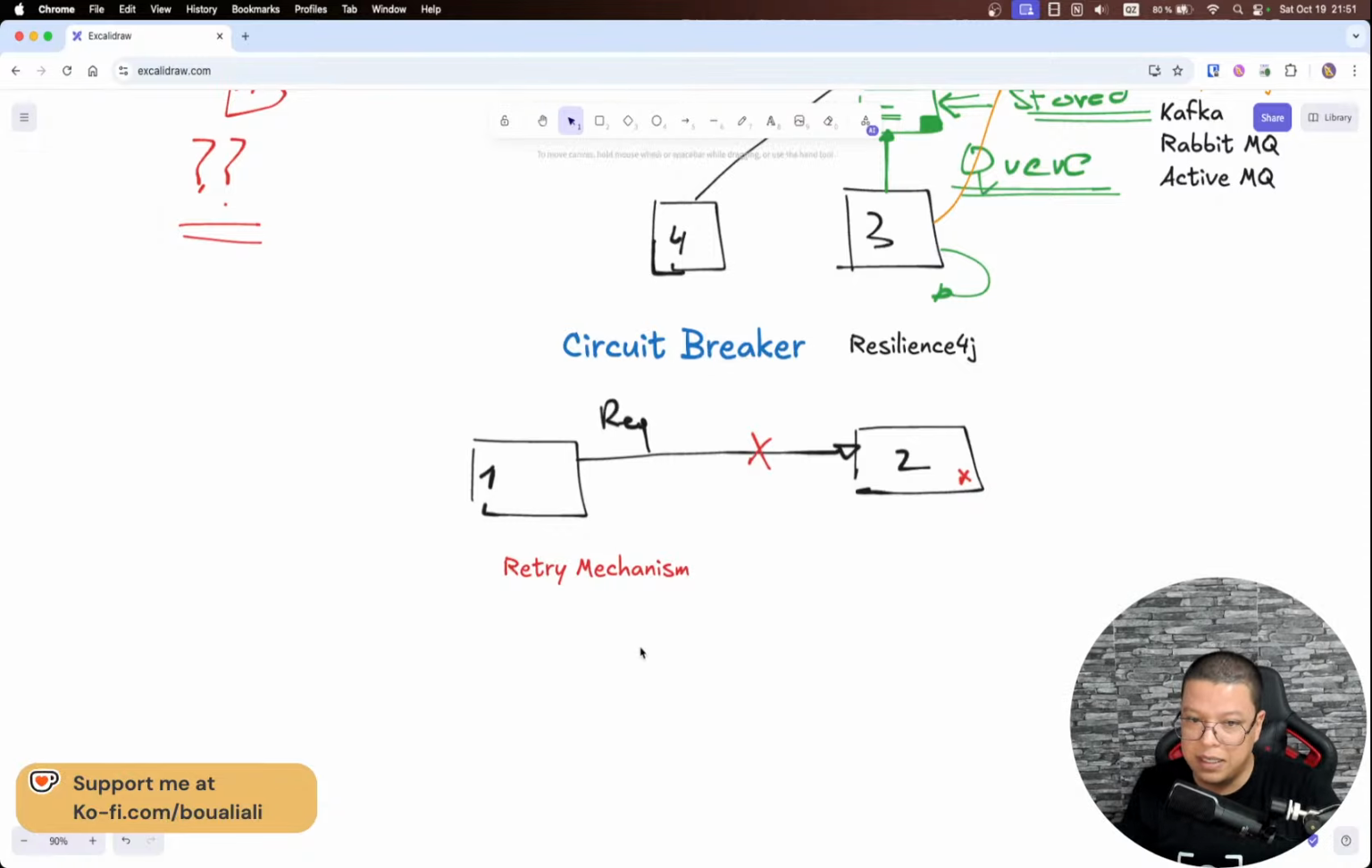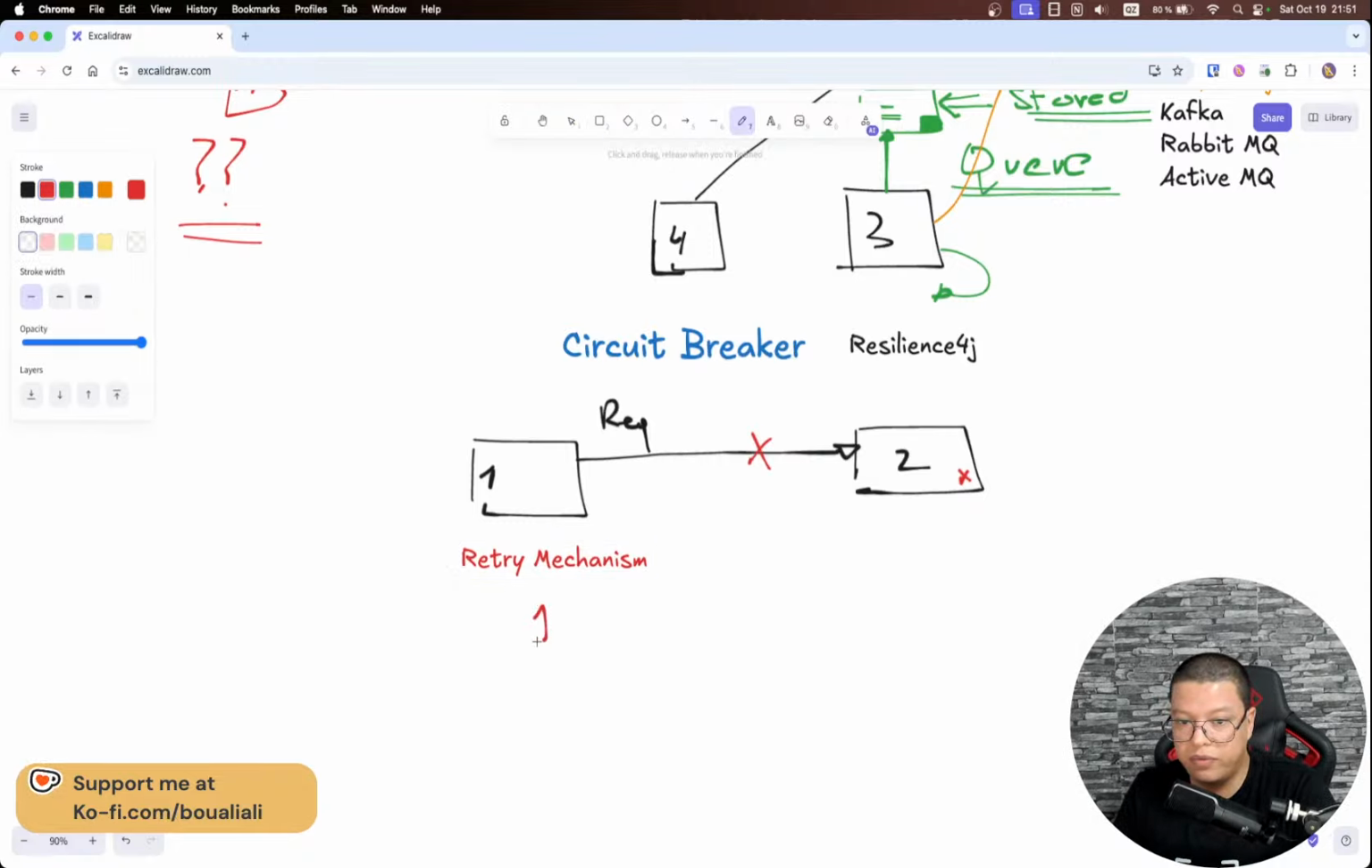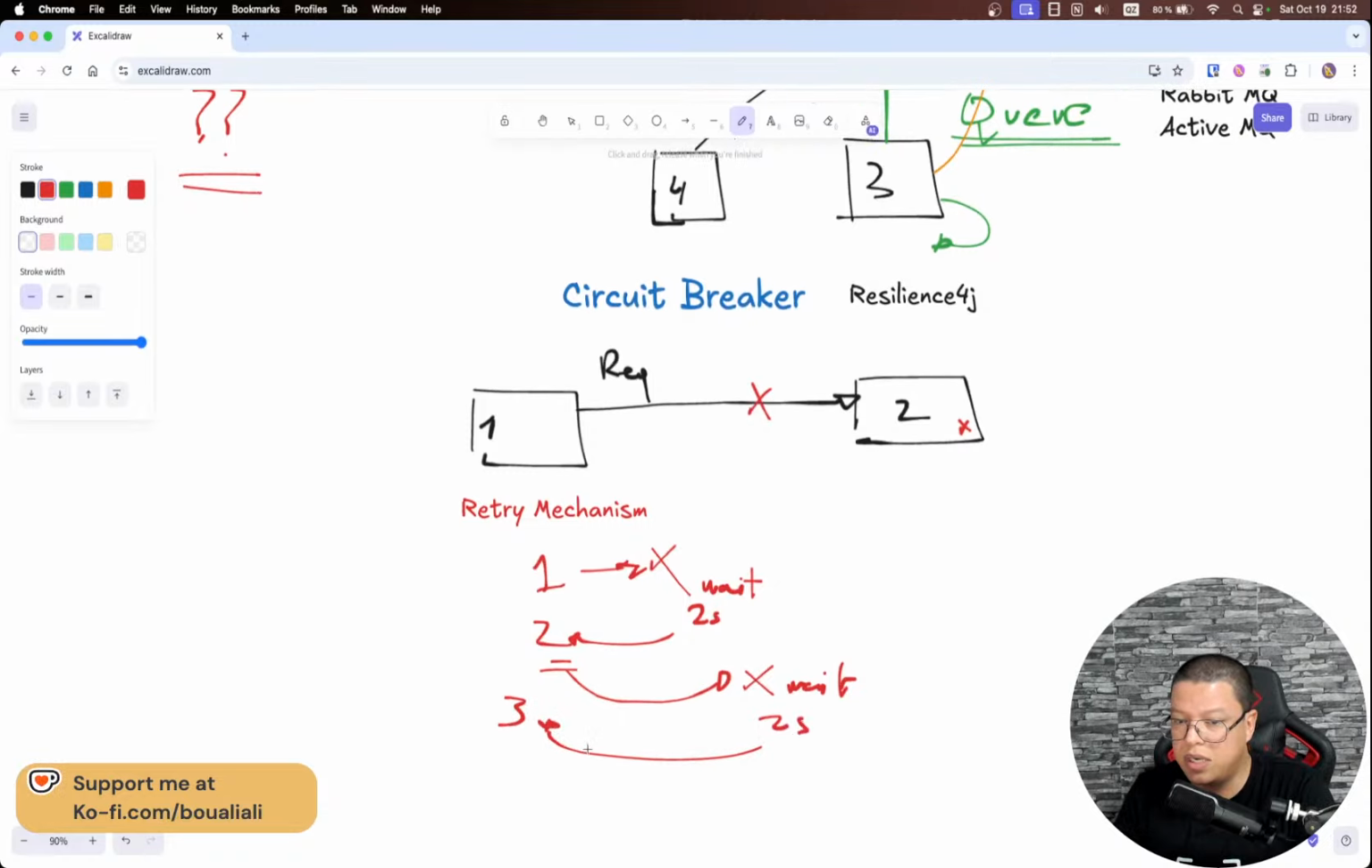A retry mechanism is where I say, okay, now I have request number 1, and the first request has to make a second call. Let's say just wait 2 seconds and send another request. We send the second request, and let's say it also fails. So let's wait another 2 seconds and send a third request. Maybe the third request is a success, and we have our response. So this is one mechanism.